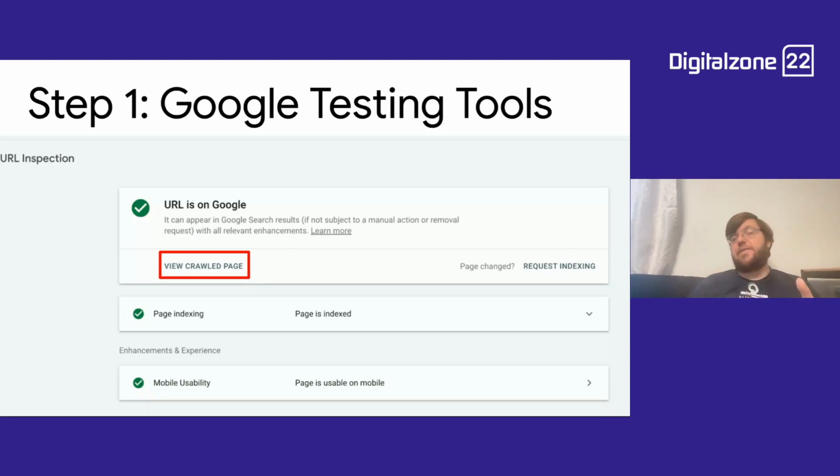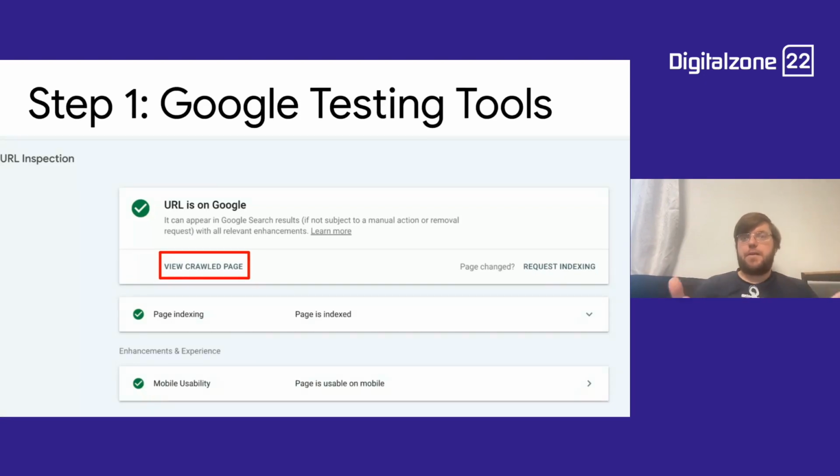The live test is using the same infrastructure, it's using the same systems as indexing does, but it has different guarantees. For instance, in indexing, we might use caching to avoid having to refetch all the resources. But the live test should give you a live view of what is happening right now with your files on your server. So it will skip the cache and try to download everything. The other thing is indexing can take a while. So if indexing says, please check and crawl and index this URL, then it might actually have to wait half an hour until the crawler actually crawls. And that's fine. For indexing, it doesn't matter.